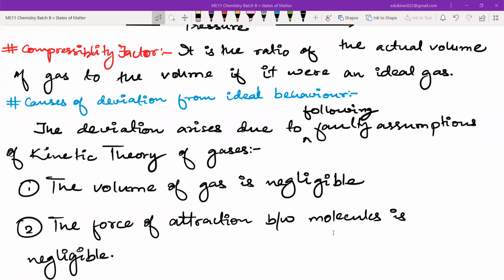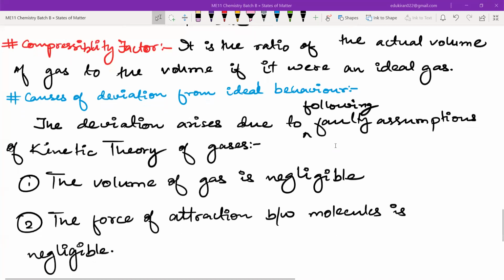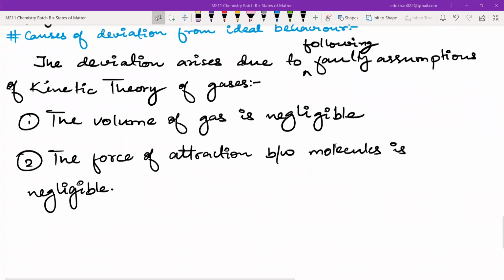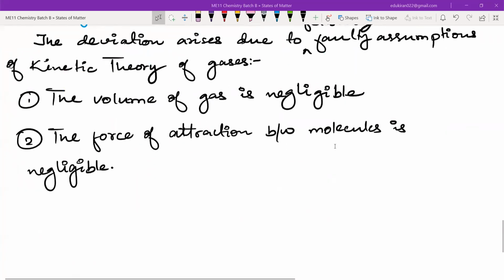But in reality, gases differ from each other. Not one gas is the same as another. Now, these are the two faulty assumptions, and we have to make some corrections and also talk about the consequences of these faulty assumptions.